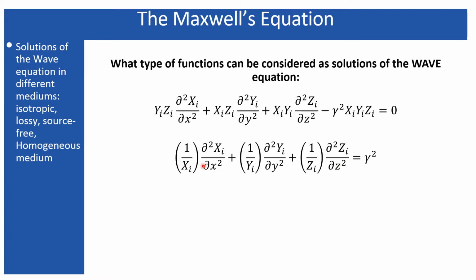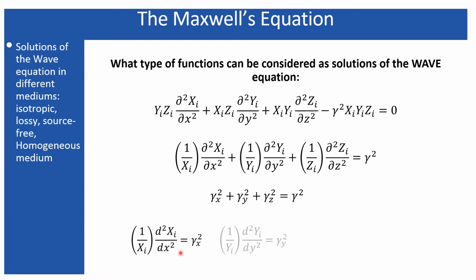So I told that each of these parts can be equated with an individual constant, and those constants are gamma x square, gamma y square, and gamma z square respectively, which are related not to components exactly, but to their respective functions. So this is the x dependent function, this is the y dependent function equated with gamma y square, and this is the z dependent function.